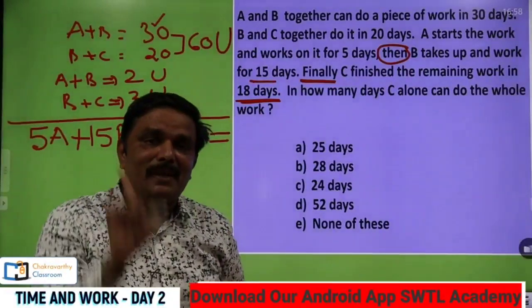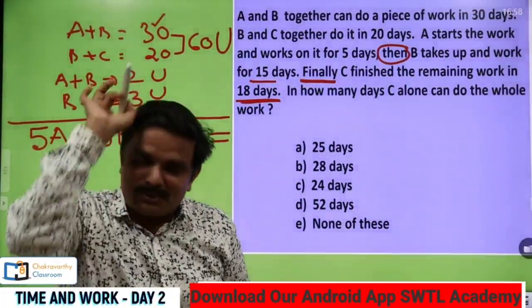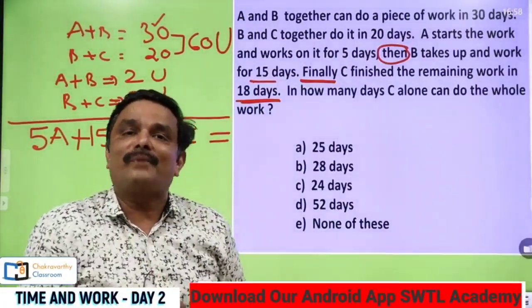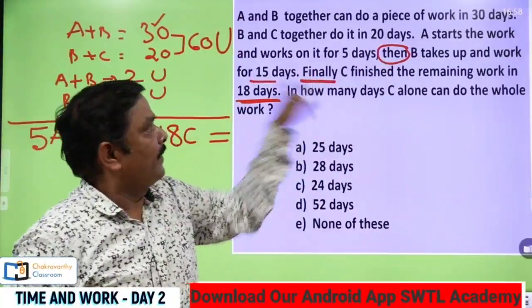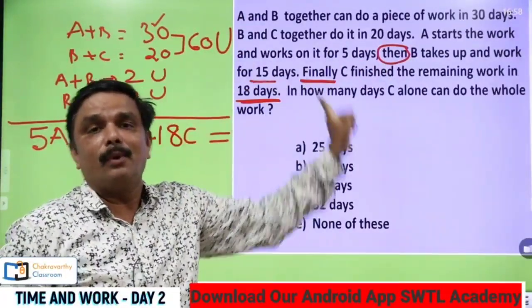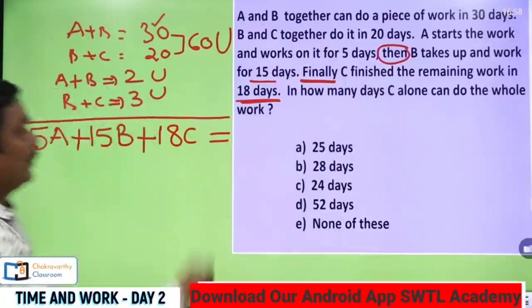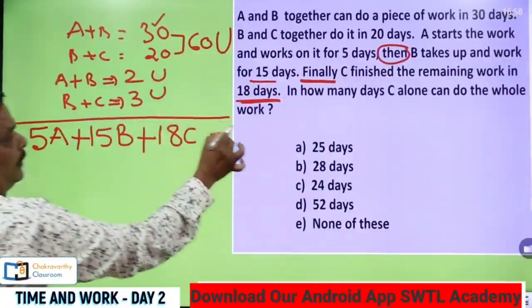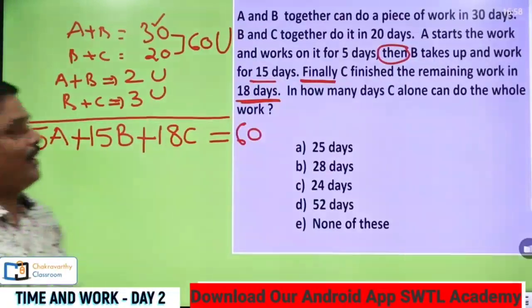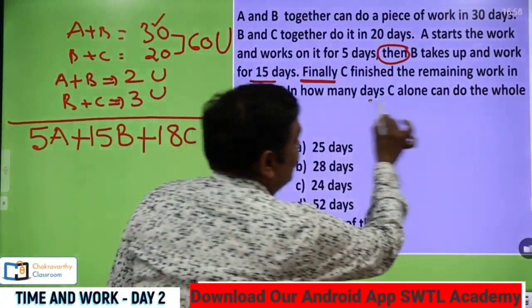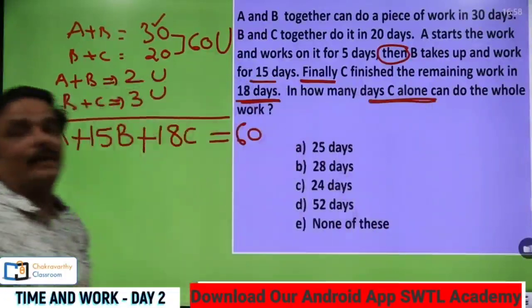This is a very important step. Most of the students do not know how to frame this one. If you understand the keywords, only then you will be able to do this. It is equal to the total work. What's the total work we have taken here? 60 units, that's all. Now my intention is to find out how many days C alone can do this work.